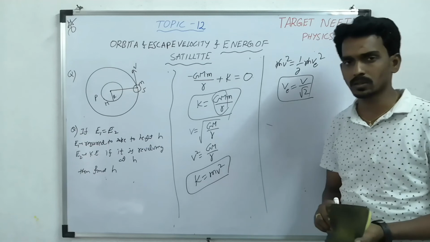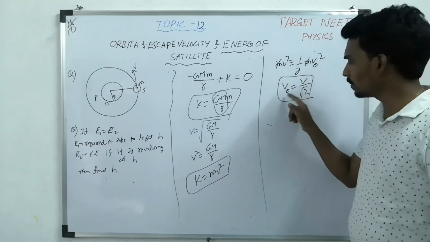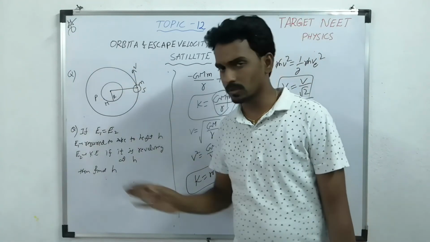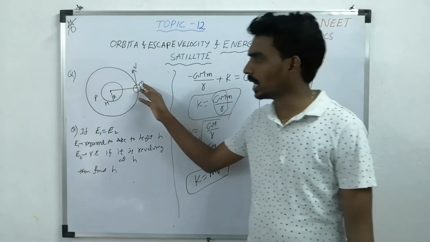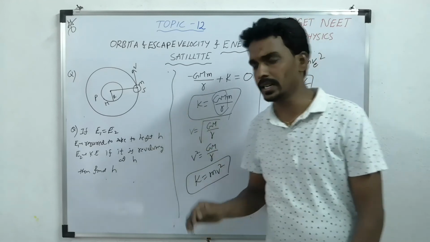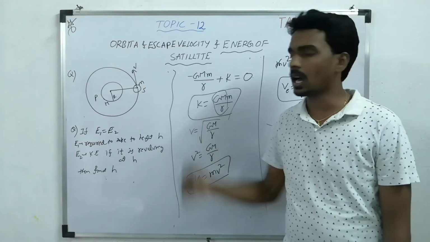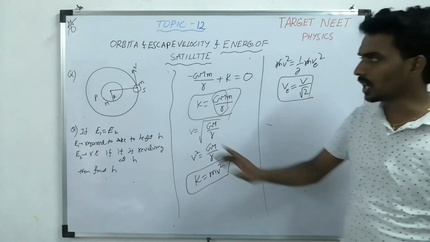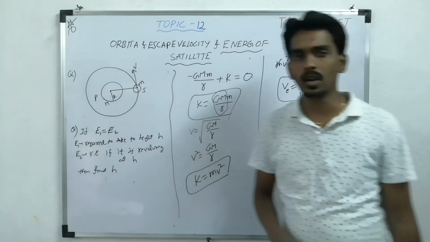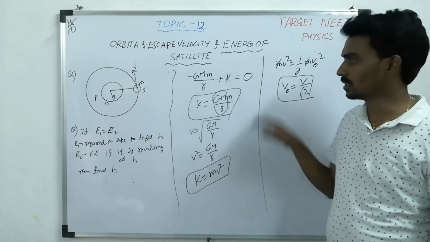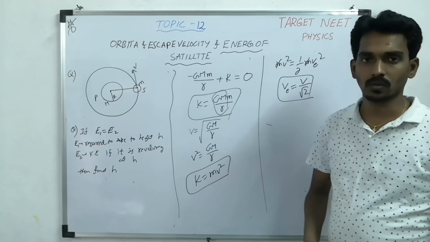So the final conclusion I will tell you in a simple way. If v is the orbital velocity of the satellite around the planet, and to escape an object m from the satellite, the escape velocity is 1 by root 2 times orbital velocity. Here the object is attached to a revolving body, a revolving satellite. So this is another way they can ask questions.